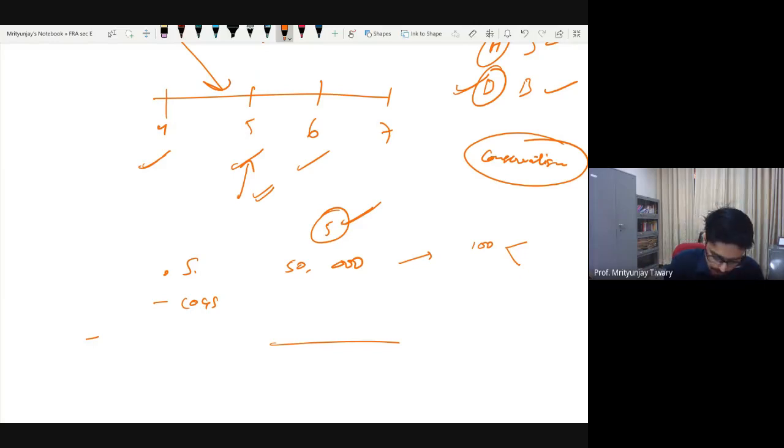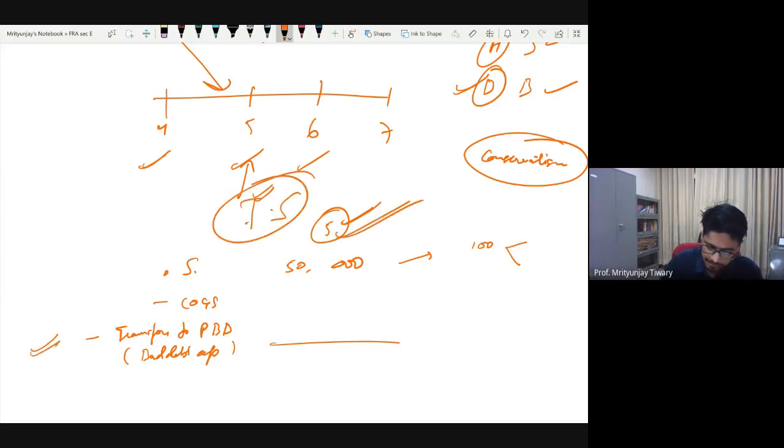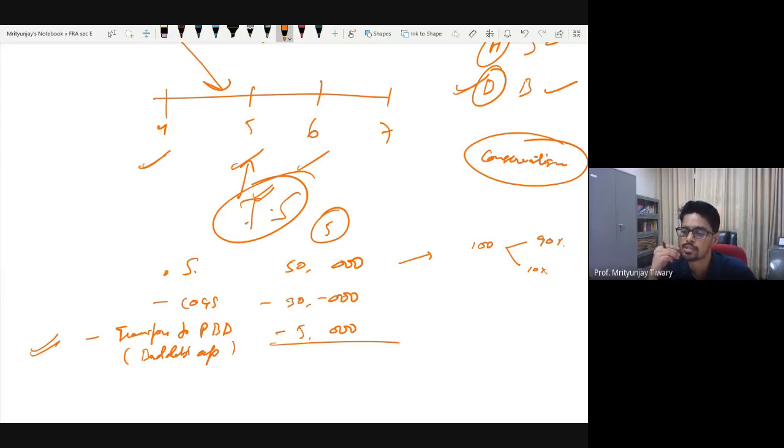And that expense is what? That expense is transfer to provision, transfer to provision for bad debts. Or in your book, you could simply see this as bad debt expense. Bottom line is, this is an expense in the income statement of this year. Which year? Year 5. And on anticipation level, let's say you say that on an average, 10% people default and 90% people pay off. So I will subtract other expenses, let's say 30,000 of costs, and I will subtract 5,000 additional, just so that I can incur a loss because of non-payment.